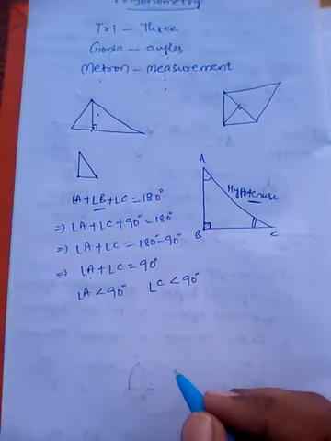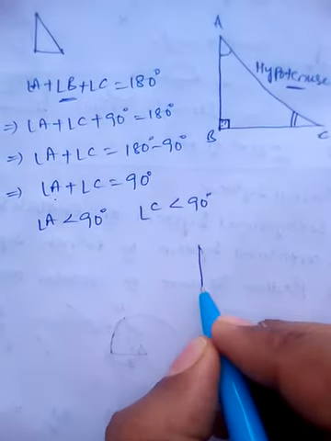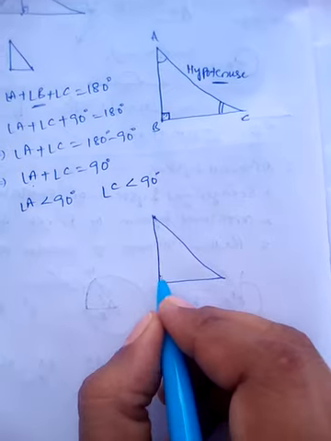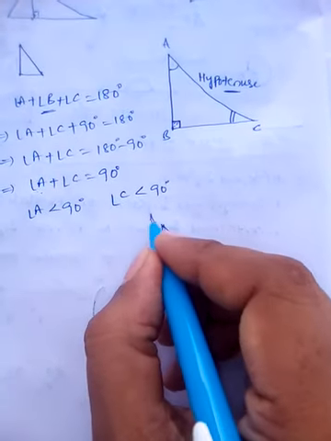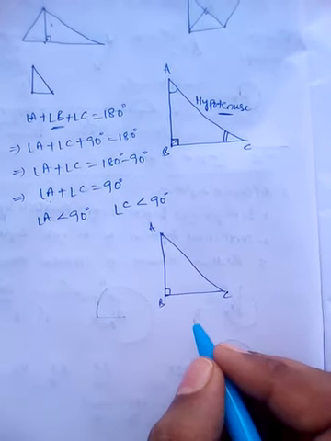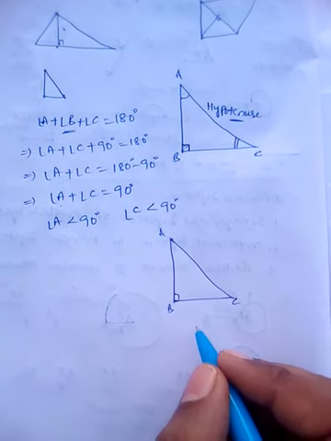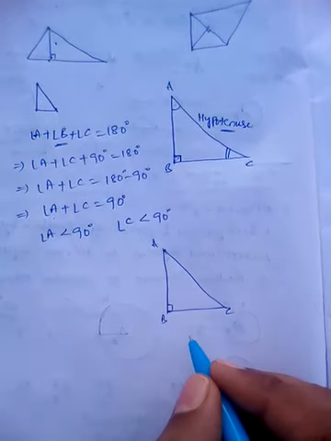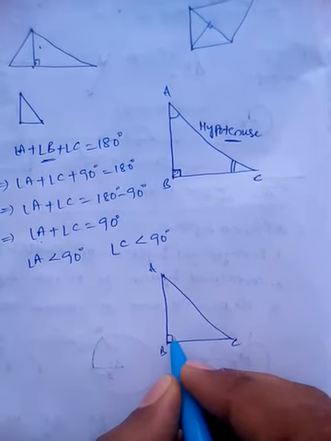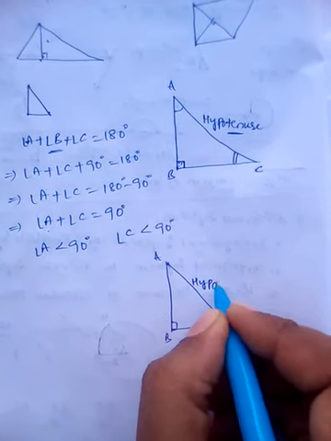Now let us name the remaining sides also in a right angled triangle. Let us take once again a right angled triangle I am drawing. From here onwards we draw right angled triangles only, because trigonometry is dealt with in right angled triangles only. The side which is opposite to the right angle is called the hypotenuse. So this is the hypotenuse.